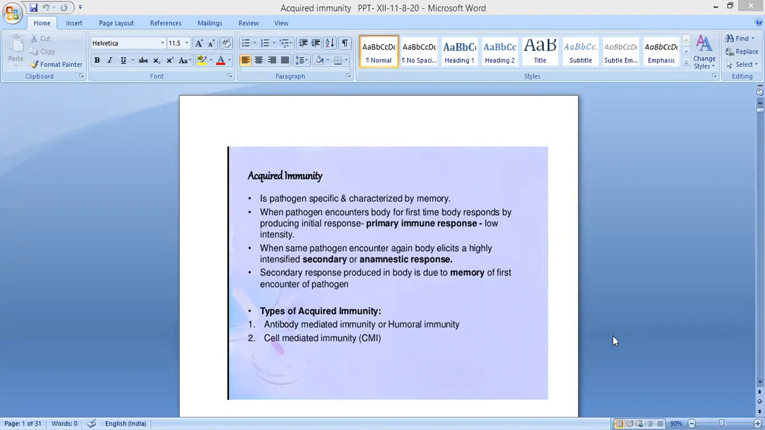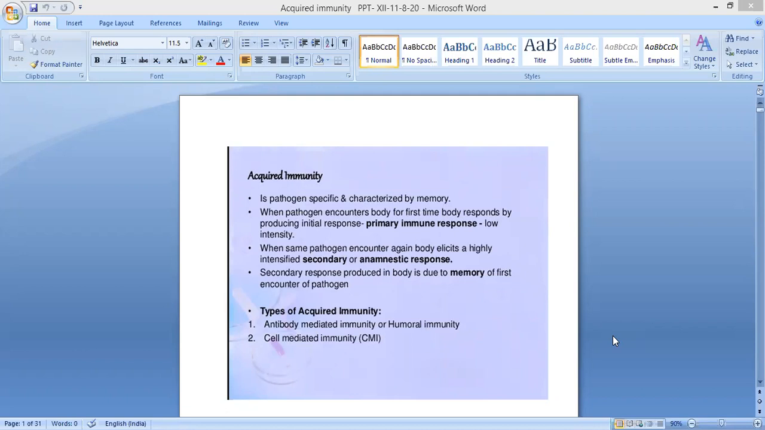I told pathogen specific because for different pathogens or antigens like bacteria and virus, we need different antibodies. So for each pathogen we need different antibodies. So it is pathogen specific and characterized by memory. I'll tell you the meaning of this memory.